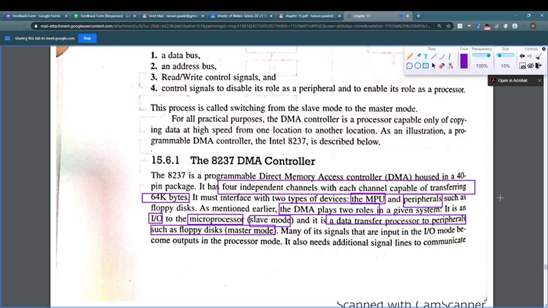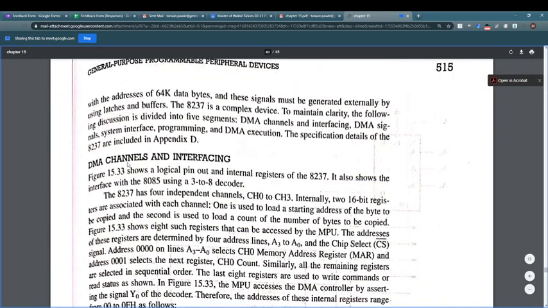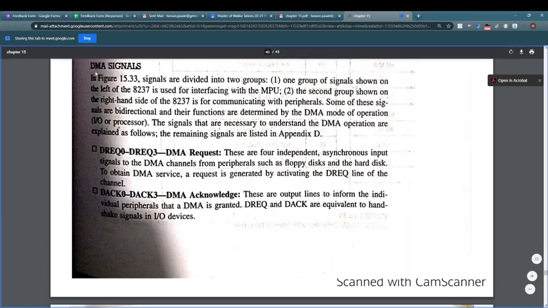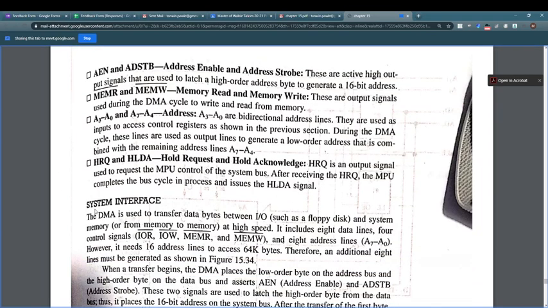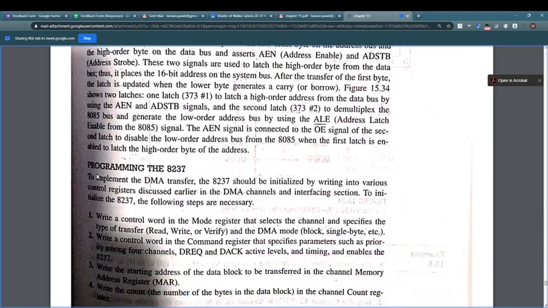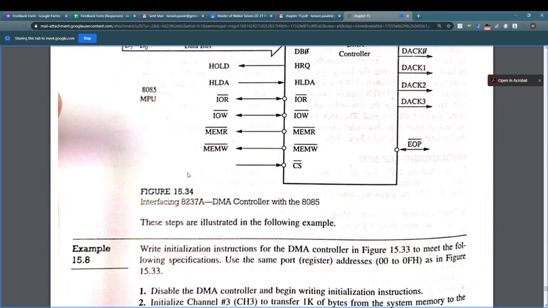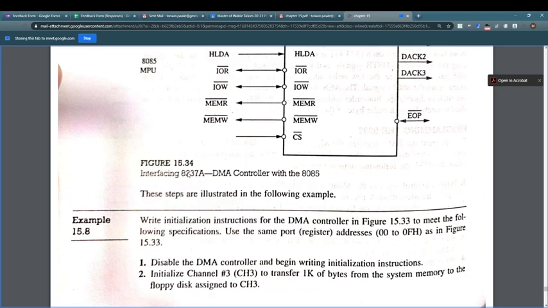8237 is a complex device. To maintain clarity, the DMA system has been divided into 5 segments: DMA channel interfacing, DMA signals, system interfacing, and programming with 8237. This way the whole topic of DMA is divided into 5 segments.